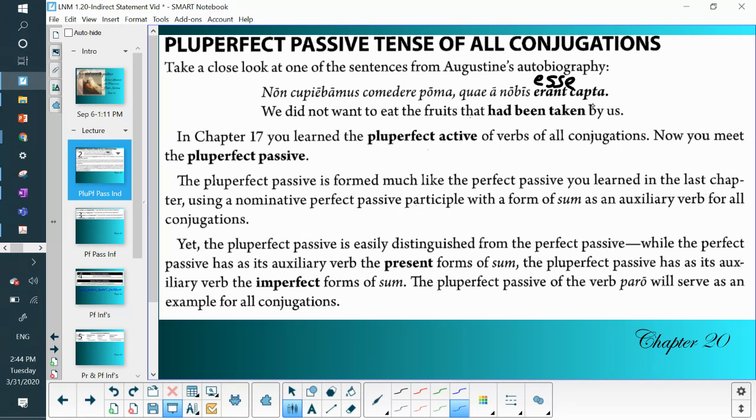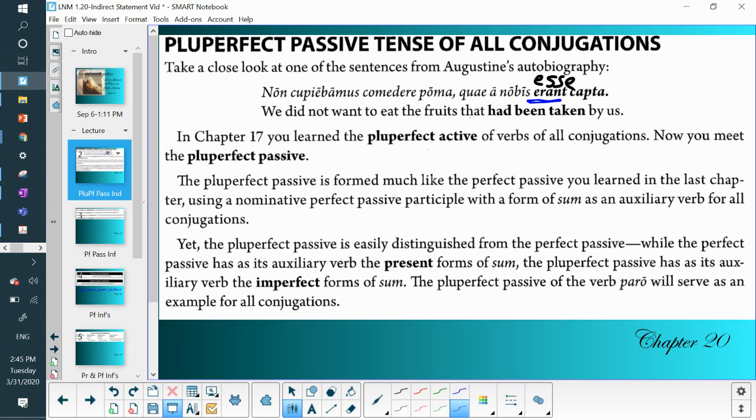They're always formed with a perfect passive participle, like capta here, plus a form of the verb to be, and depending on the tense of that form, it'll change the tense of the perfect passive verb. In this case, we have a pluperfect because we're using the imperfect form of esse, of sum.